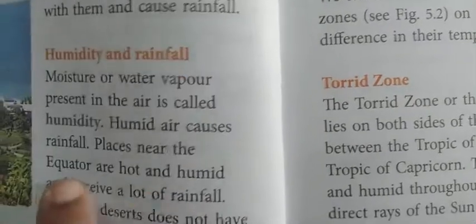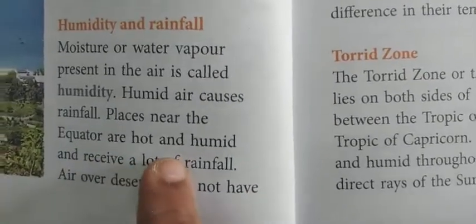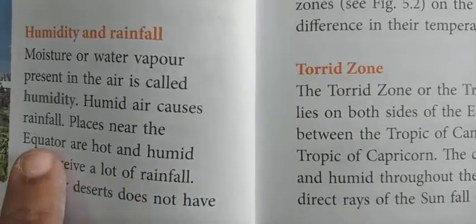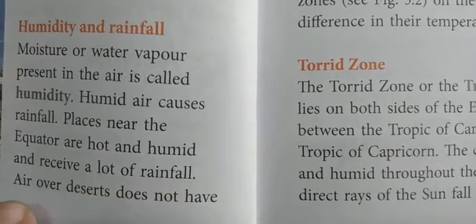Places near the equator are very hot, as I have told you, and humid. Because of this we receive a lot of rainfall, and the places near the equator receive more rainfall as well as more heat.